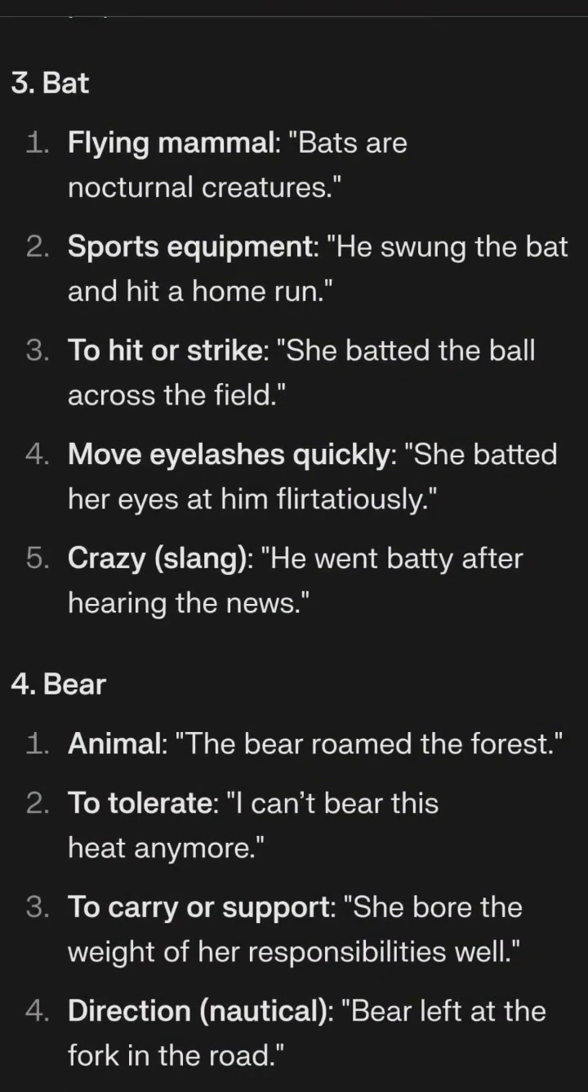4. Bear. Animal: the bear roamed the forest. To tolerate: I can't bear this heat anymore. To carry or support: she bore the weight of her responsibilities well.